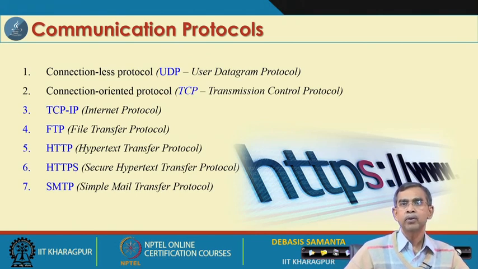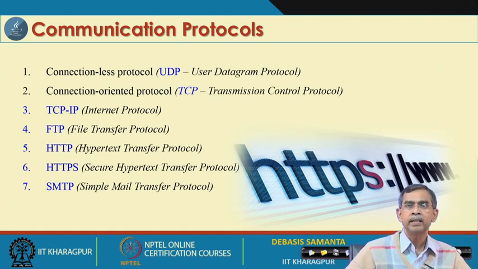And now, let us come to the communication protocol. There are many communication protocols that have been proposed so far. People are using, say, the UDP protocol, which is called a connectionless protocol, whereas TCP, transmission control protocol, is a very popular one and is called a connection oriented protocol. And there is another protocol which is both connection oriented as well as connectionless, called TCP IP. In fact, IP is one protocol just like UDP, called a connectionless protocol. So, TCP IP is a combination of both.